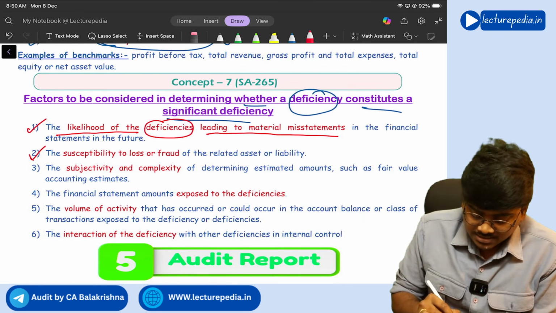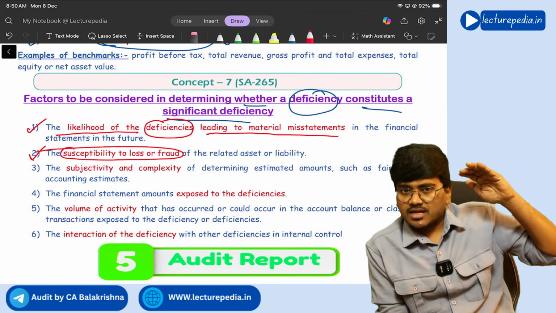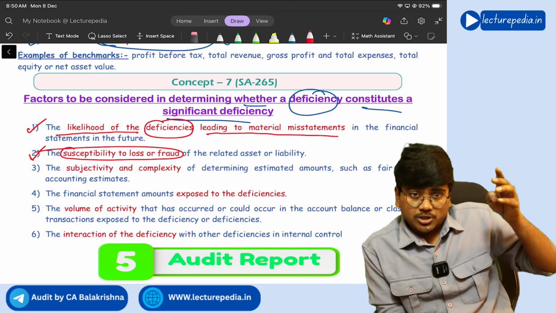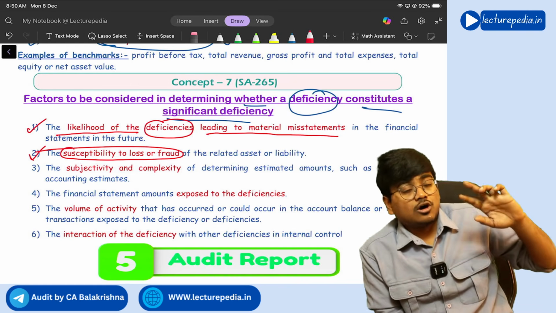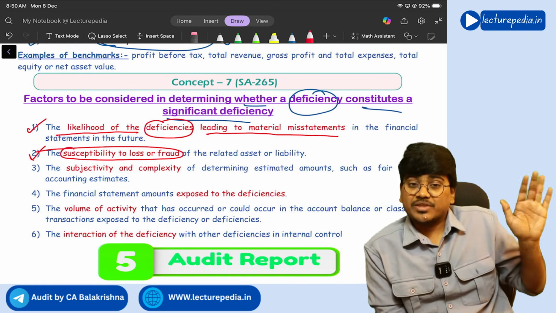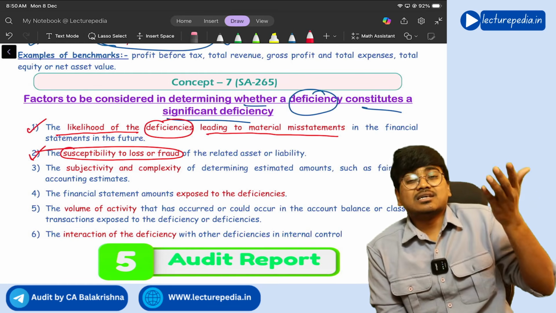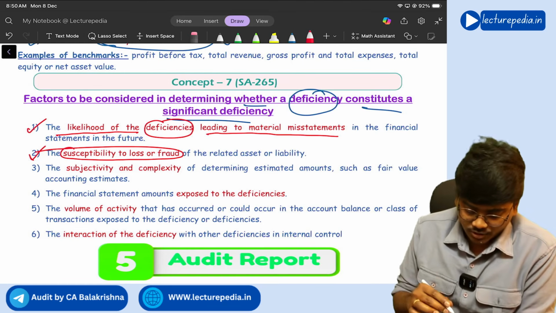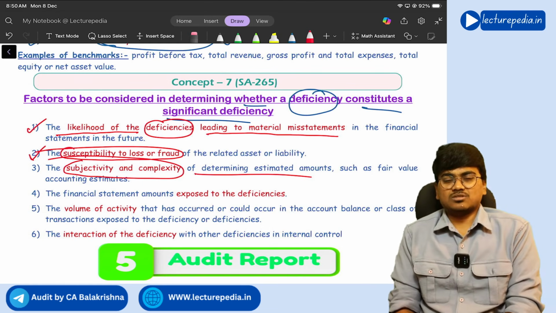Next, susceptibility to loss or fraud. If there is a deficiency in the internal control, and because of that deficiency there is a high chance of loss or fraud occurring in that area, then also that deficiency might be termed as a significant deficiency in the internal control.